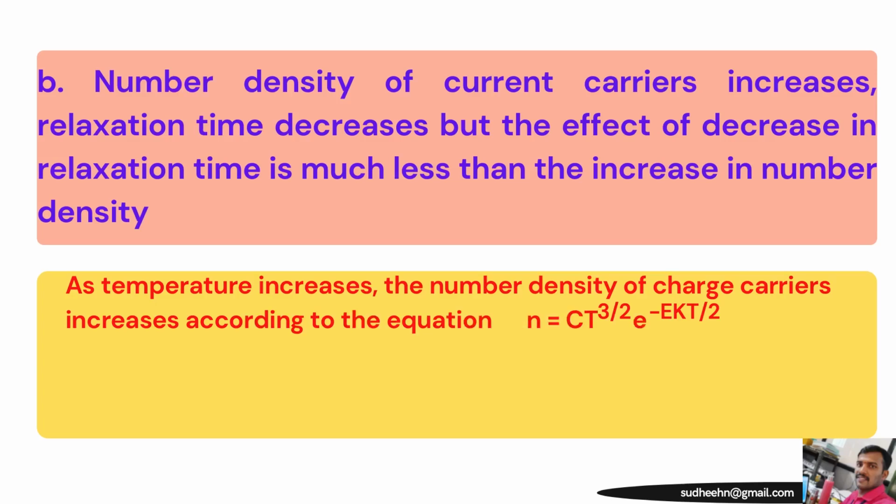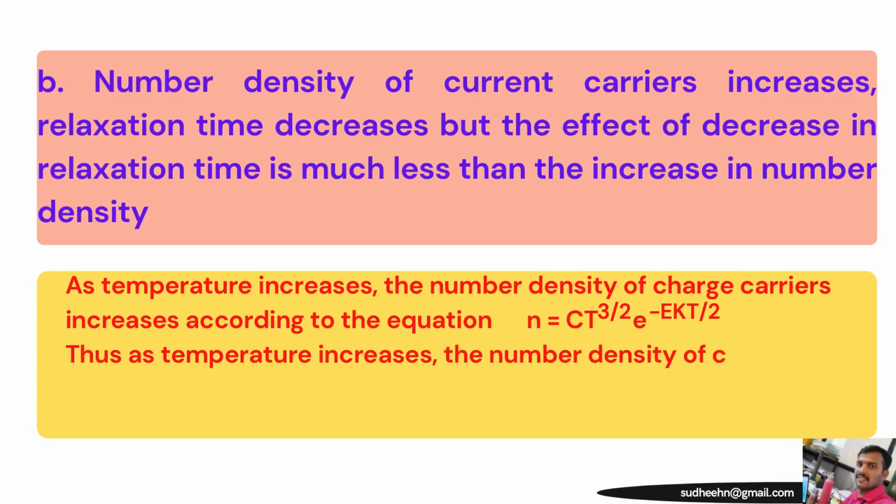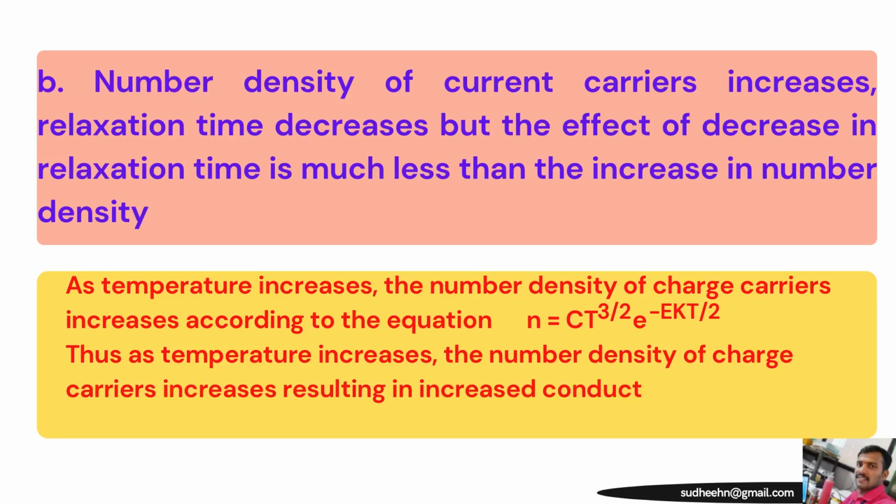Here number density is an intensive quantity used to describe the degree of concentration of countable objects. As temperature increases, the number density of charge carriers increases according to the equation n = C T^(3/2) e^(-Eg/2kT). Thus, as temperature increases, the number density of charge carriers increases, resulting in increased conductivity of semiconductors.